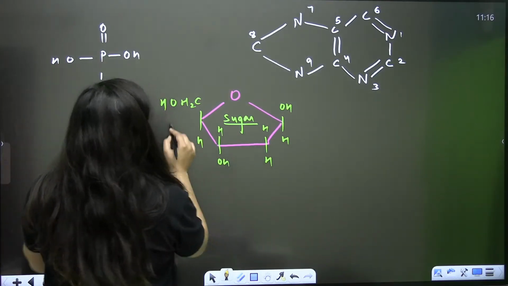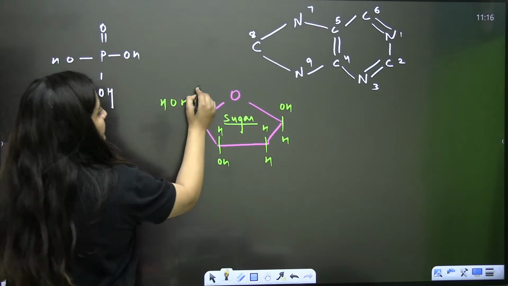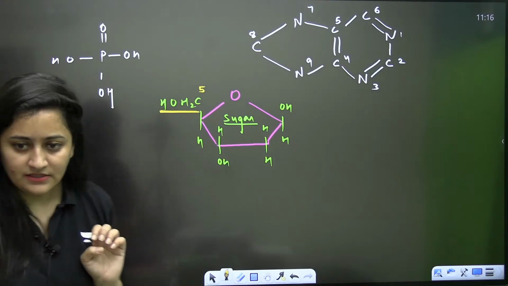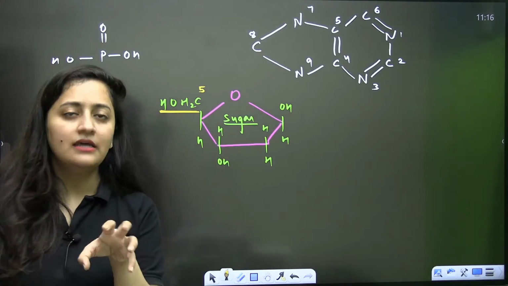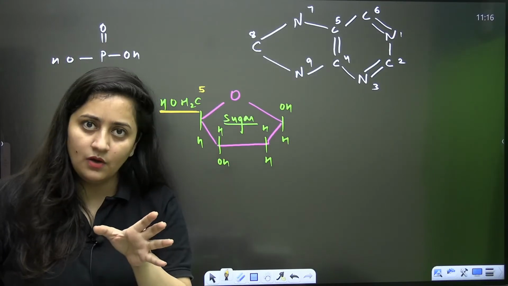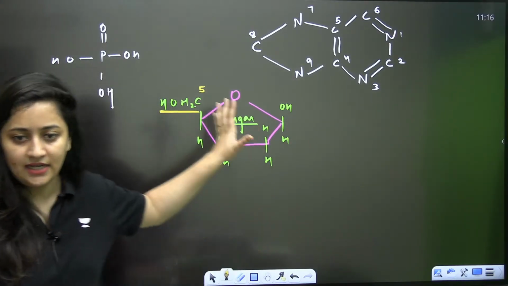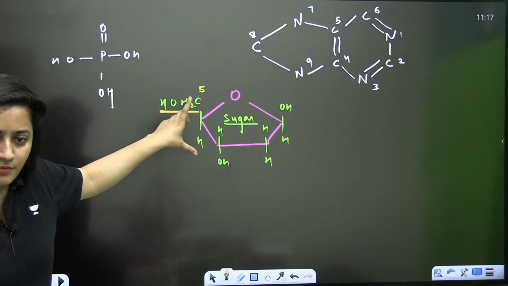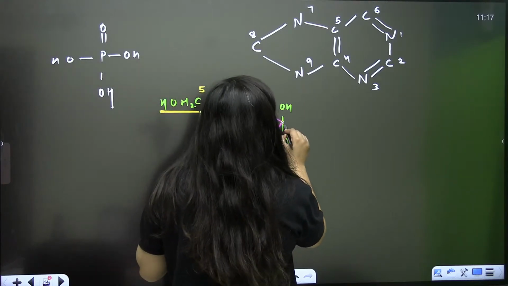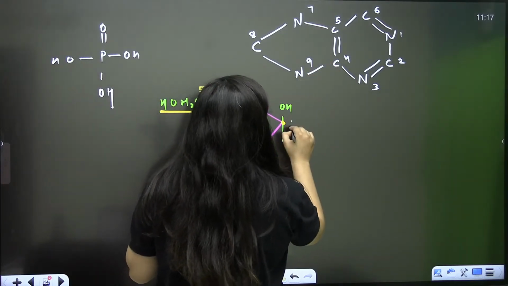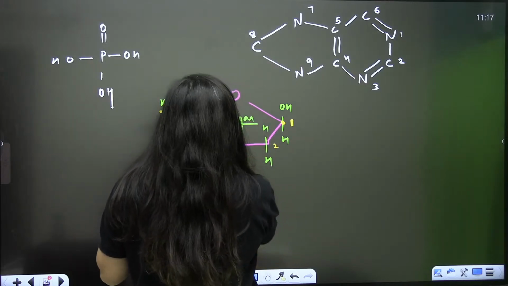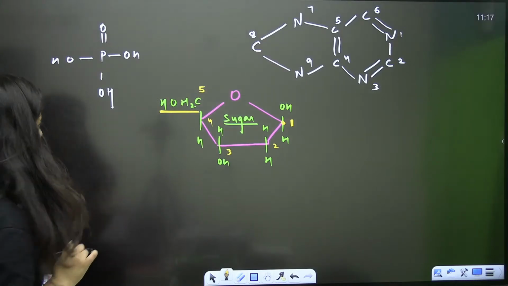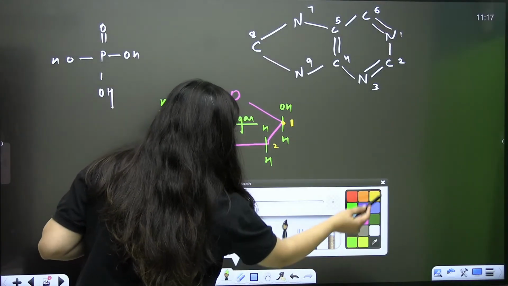Now, when it comes to the bonding with this phosphoric acid, the fifth carbon of the sugar will participate. Let's say you are handling two projects, right? It is something like that. So sugar needs to get attached to the phosphoric acid, so its fifth carbon is involved in the bond formation. This sugar will also join with this nitrogenous base, so its first carbon is involved in the bonding here. Is this part clear? Yes or no?